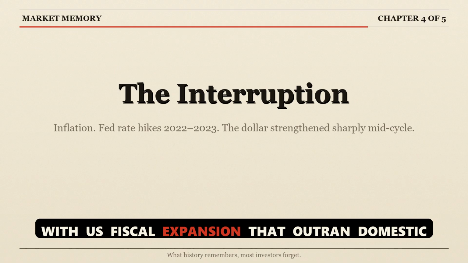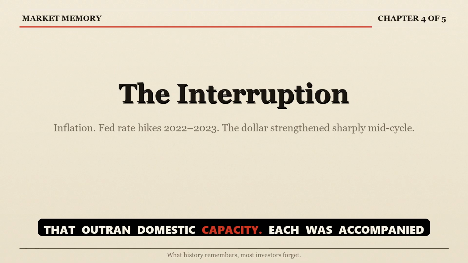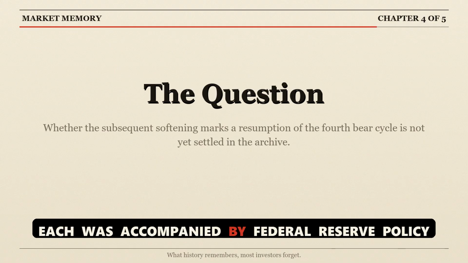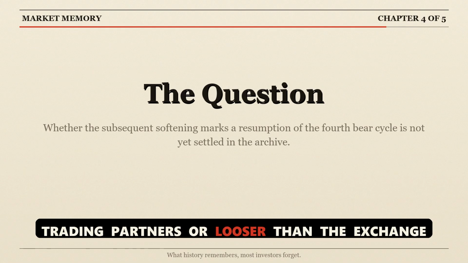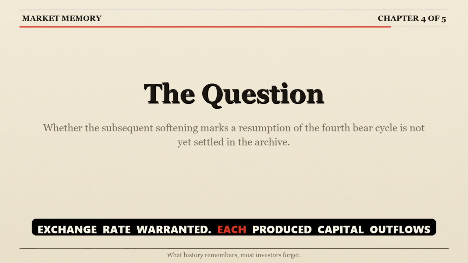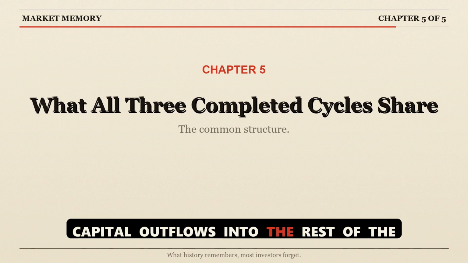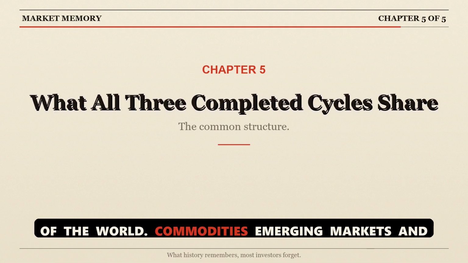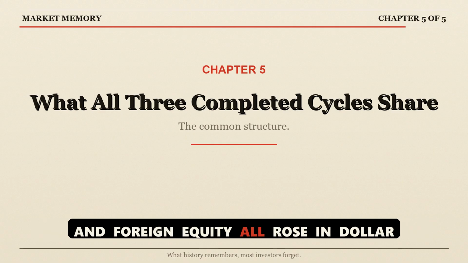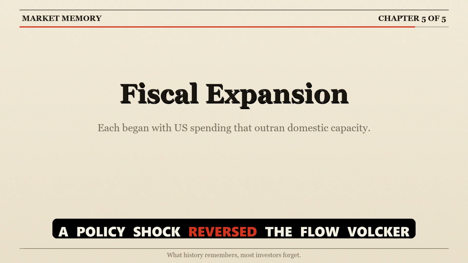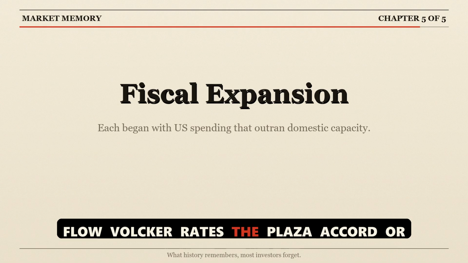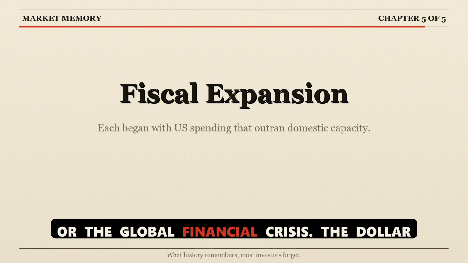What all 3 completed cycles share. Each began with U.S. fiscal expansion that outran domestic capacity. Each was accompanied by Federal Reserve policy running looser than major trading partners, or looser than the exchange rate warranted. Each produced capital outflows into the rest of the world. Commodities, emerging markets, and foreign equity all rose in dollar terms during these cycles. Each ended when a policy shock reversed the flow: Volcker rates, the Plaza Accord, or the global financial crisis.